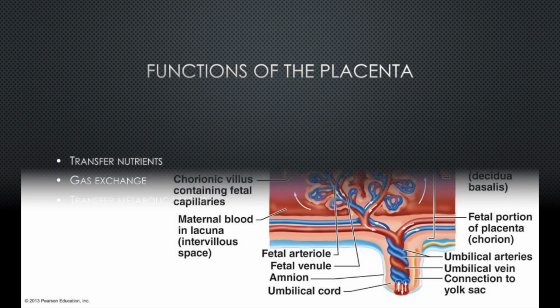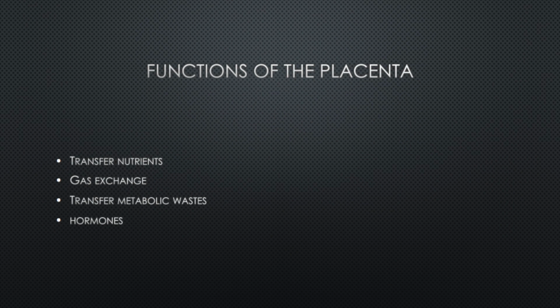Here are some functions of the placenta. They transfer nutrients, gas exchange, transfer metabolic waste, and hormones such as HCG, progesterone and estrogen, and relaxin. Relaxin happens at the end of pregnancy. It helps loosen up the ligaments in the hips to make them wider to help prepare for the baby to come out.